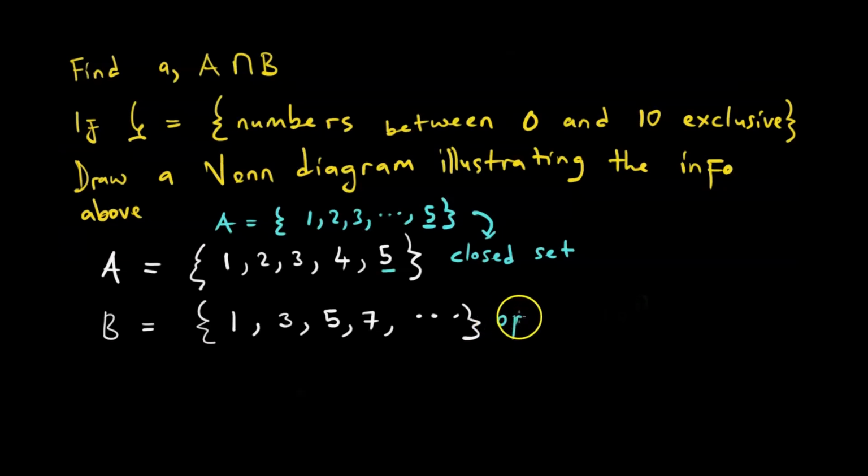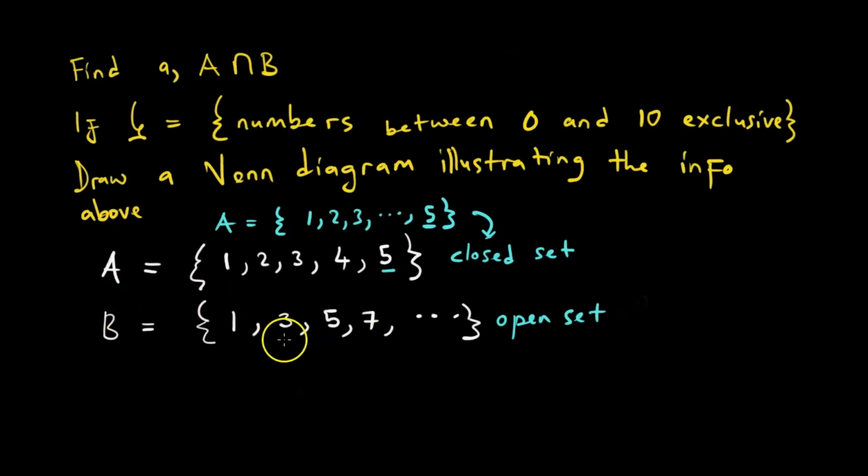But this one, B, is called an open set. An open set extends to infinity. An open set is unending. It goes and goes and goes indiscriminately. So it's just something you should know.